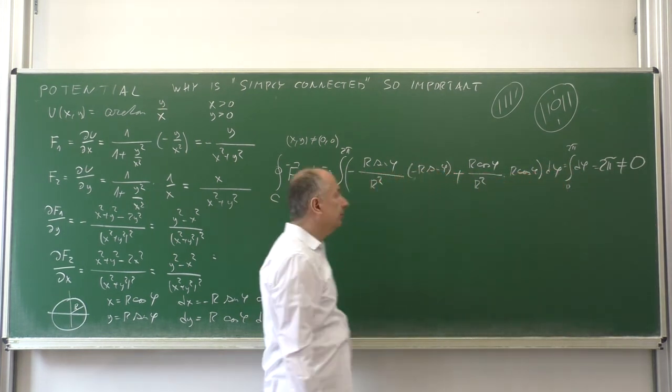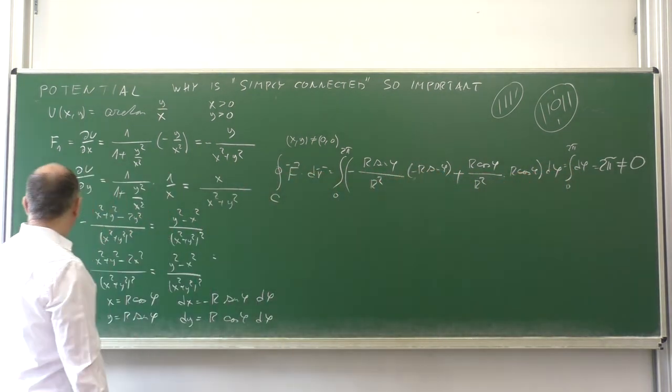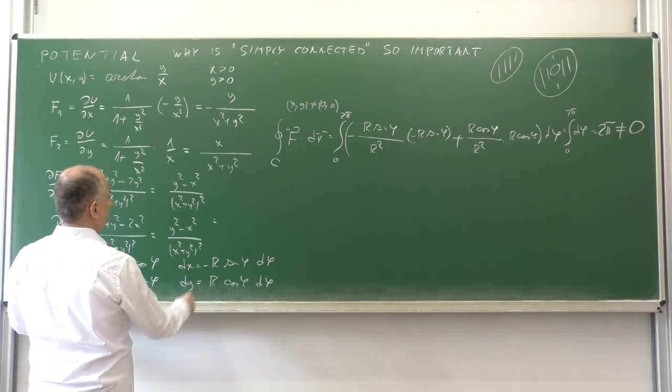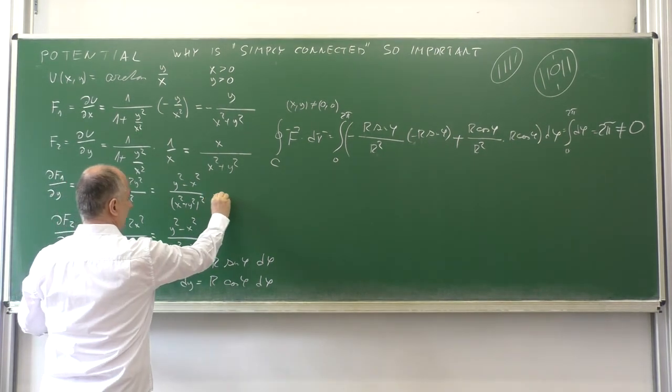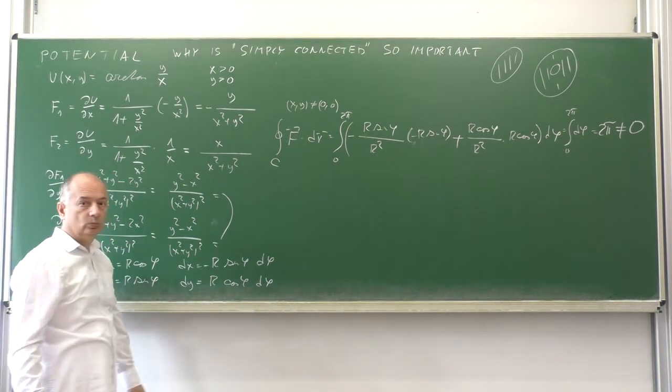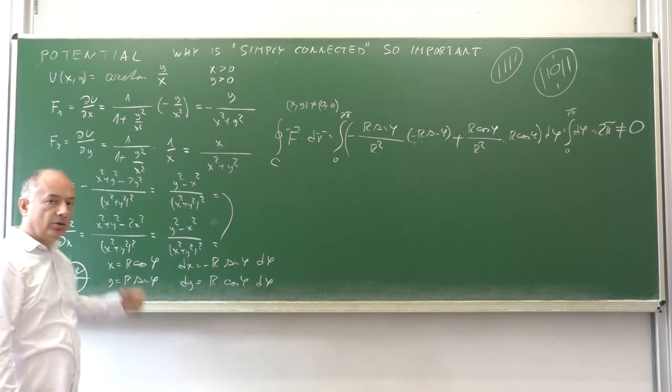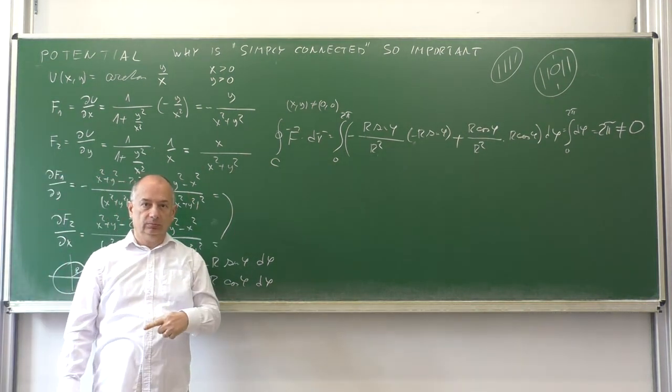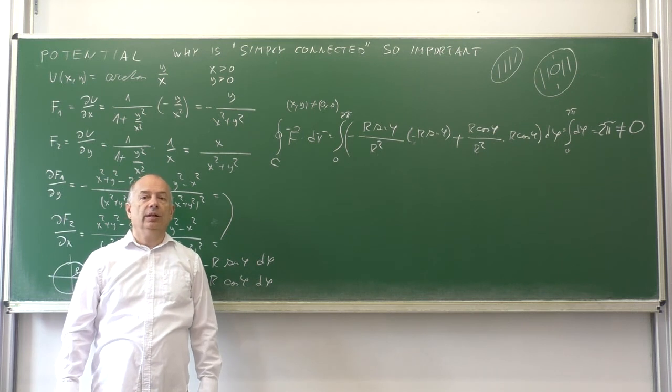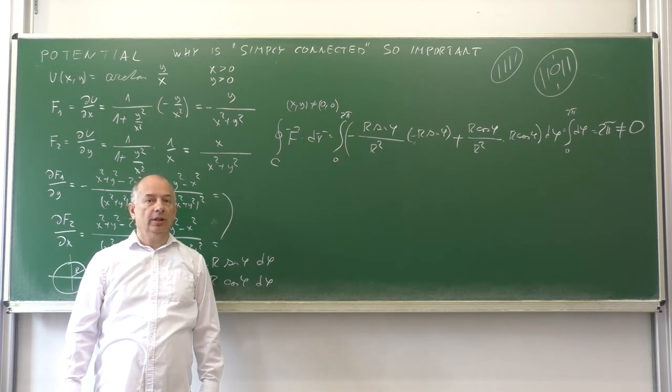Isn't it strange? We have a conservative vector field. This is equal to this. And we have a closed loop, a closed curve. And still, the integral is not equal to 0.